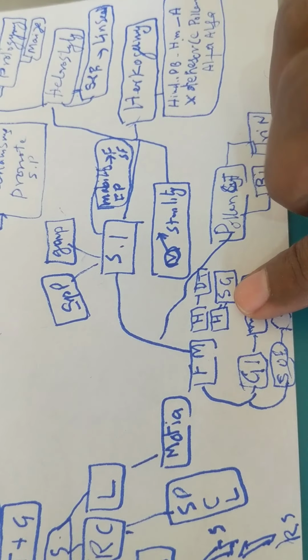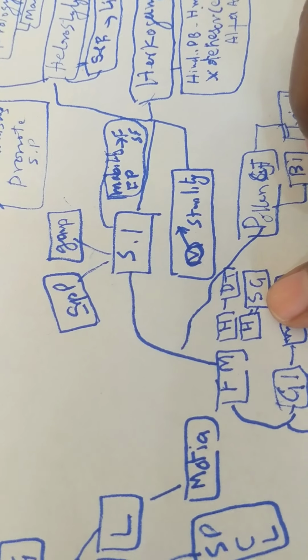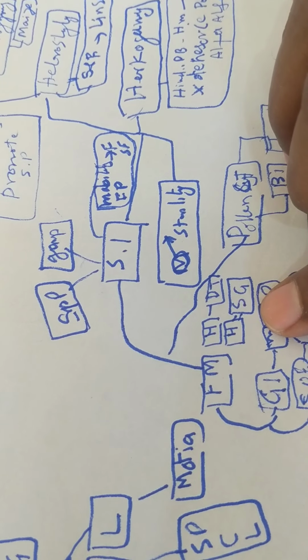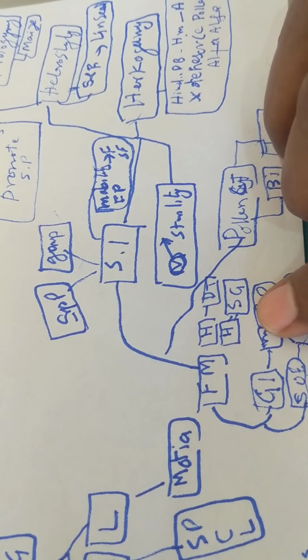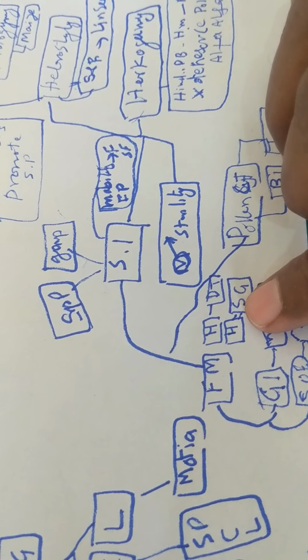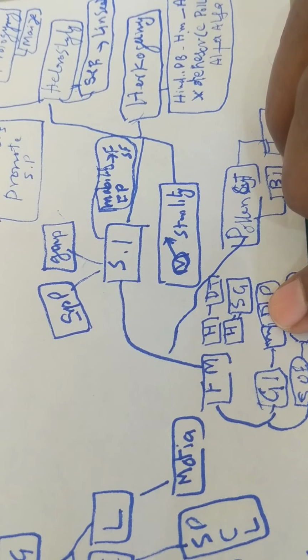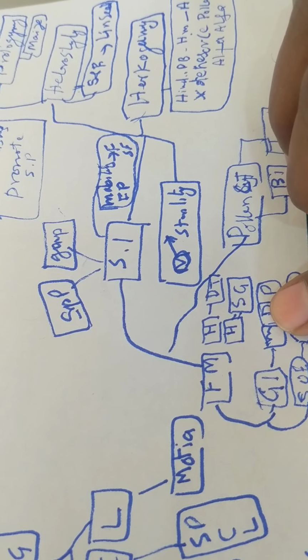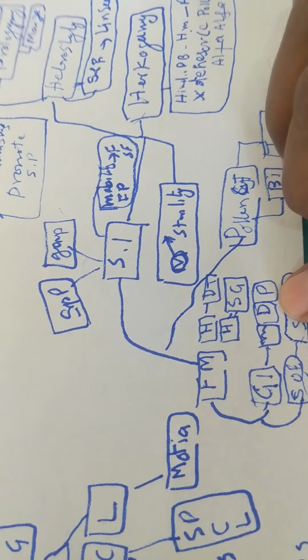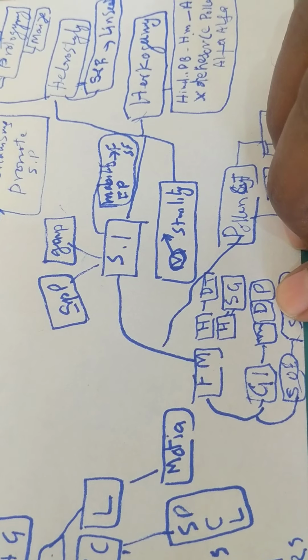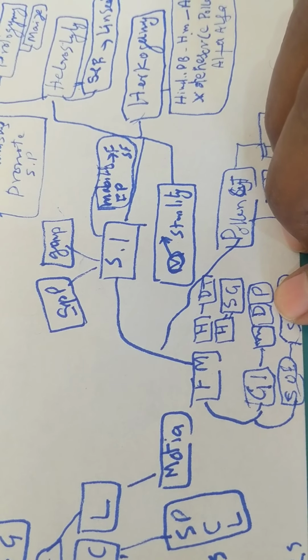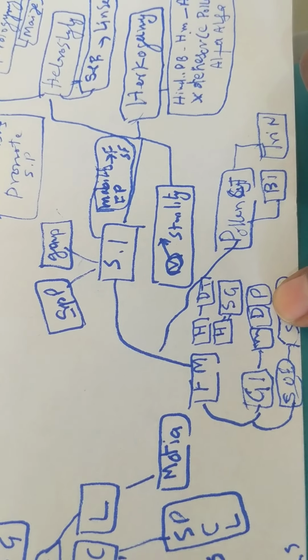When it is heteromorphic, it is of two types. It may be distyly or tristyly.